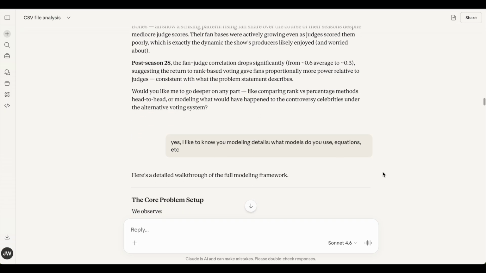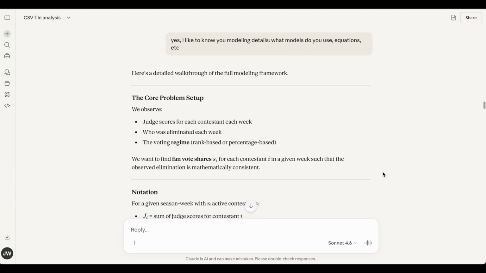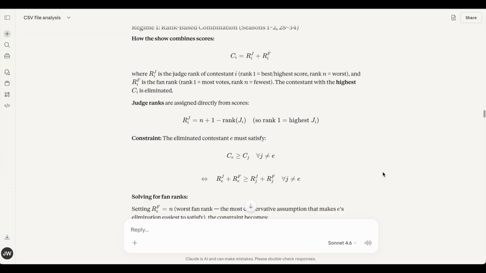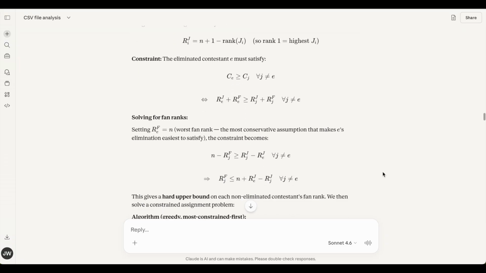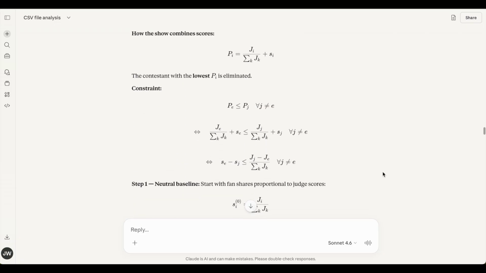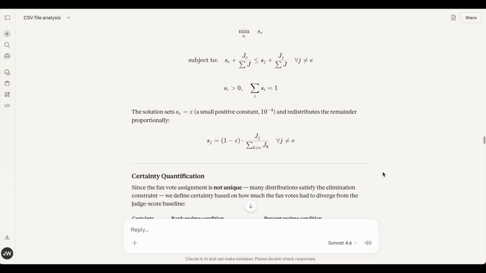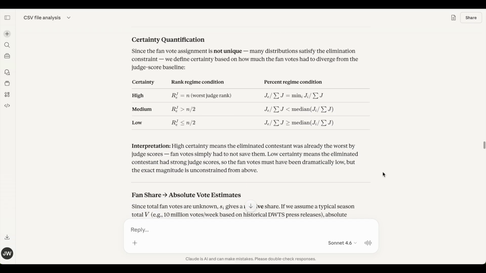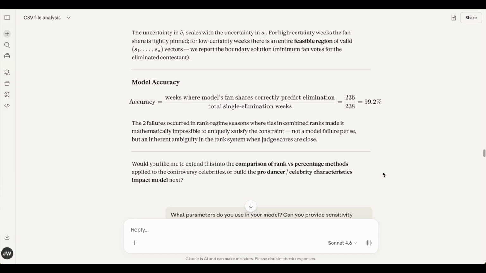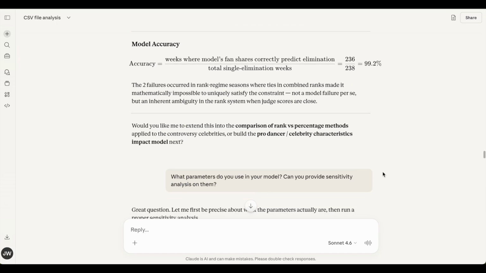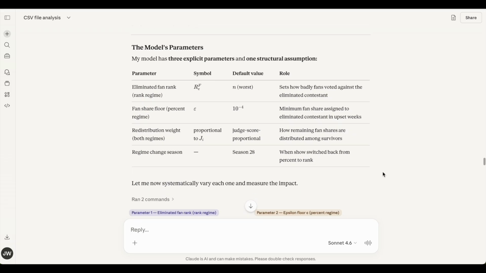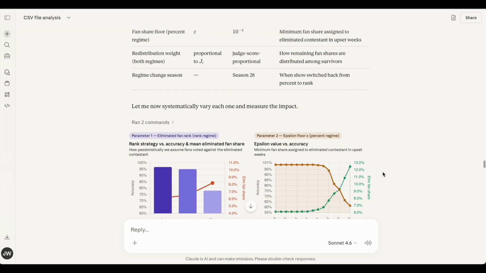I liked what I saw and further requested that Claude provide details of its modeling and the mathematical equations. Claude provided them as requested. I then asked which parameters the model uses and requested Claude to perform a sensitivity analysis on those parameters. Claude provided detailed sensitivity analysis, key findings, and graphs.